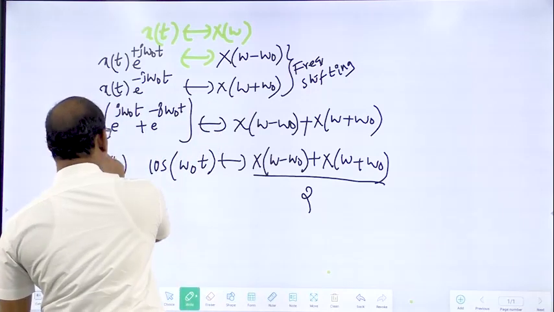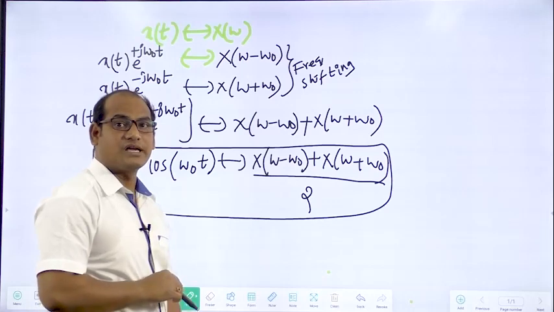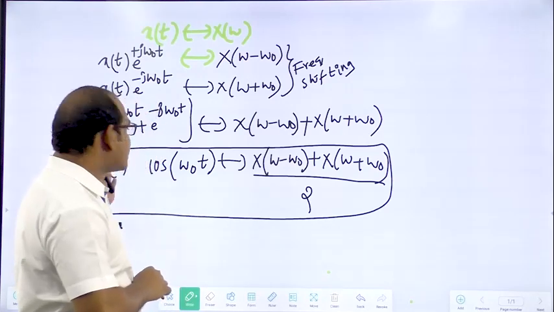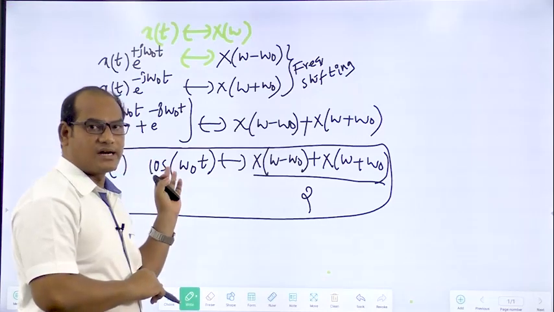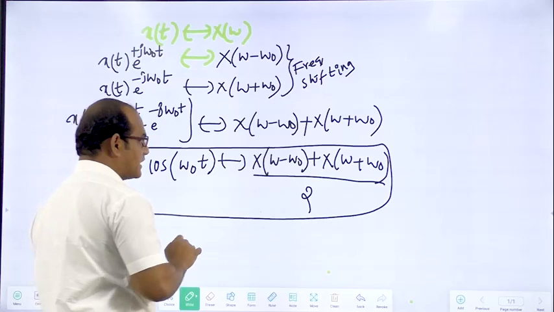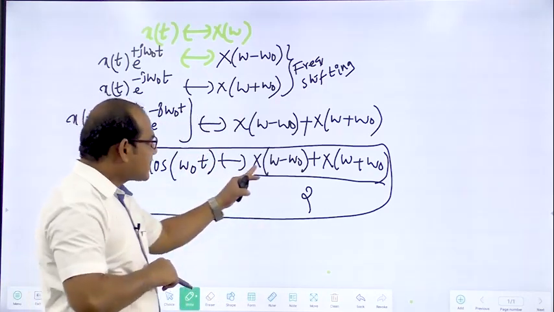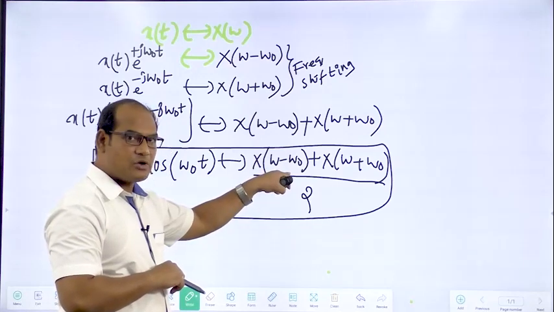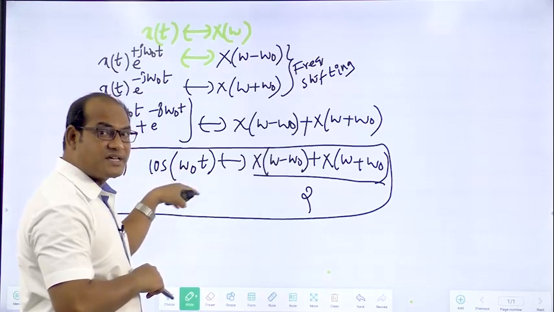So this is very, very important. This one you are going to use in your analog communication as the modulation property. x of t is the message signal that is multiplied with the carrier signal like cos of omega naught t, or 2 pi f naught t. Then what is happening here? X of omega is nothing but the spectrum of x of t. So the spectrum of x of t is shifted to the right side by omega naught. This omega naught is from the cos signal.